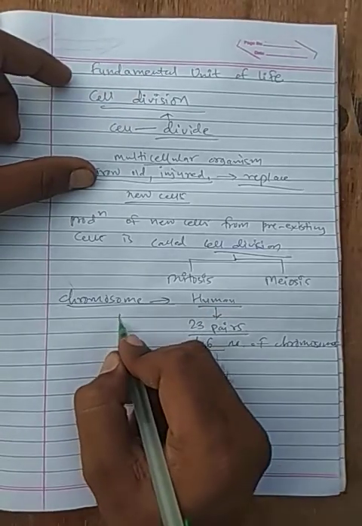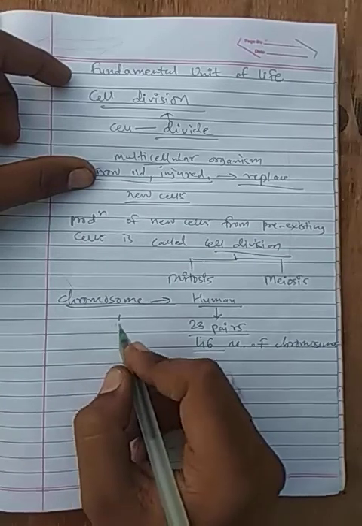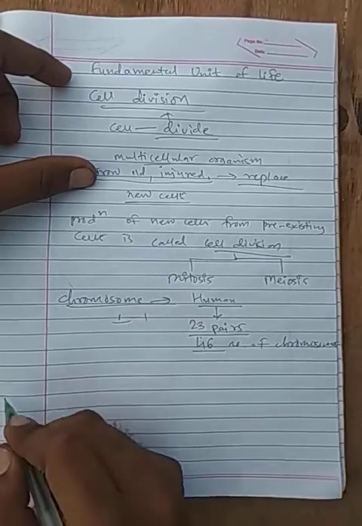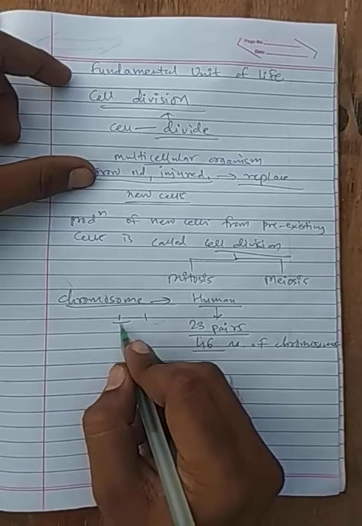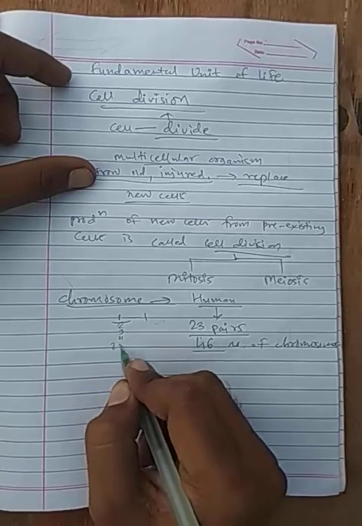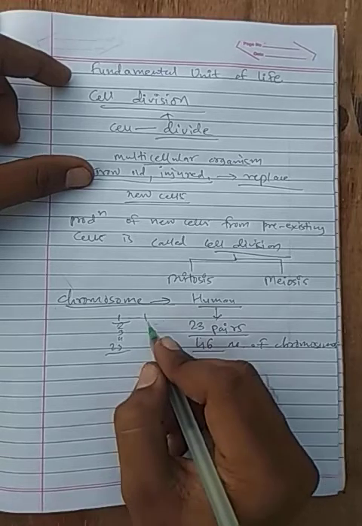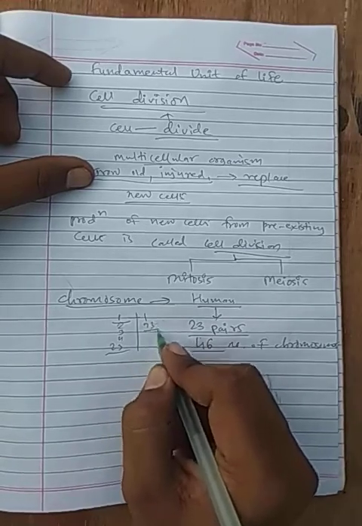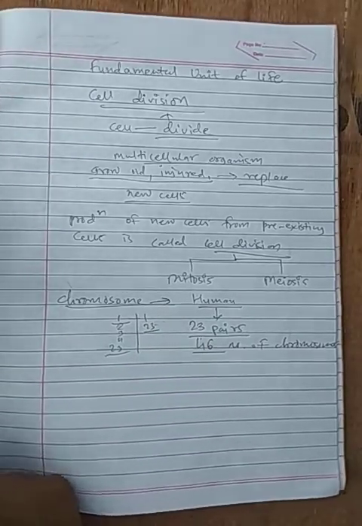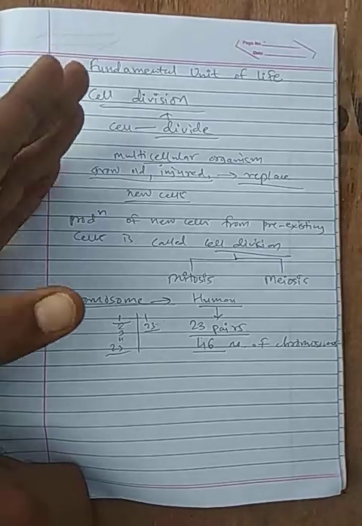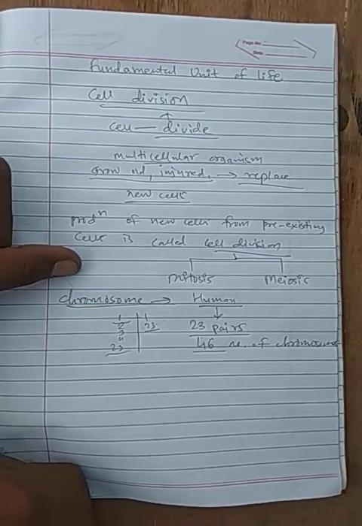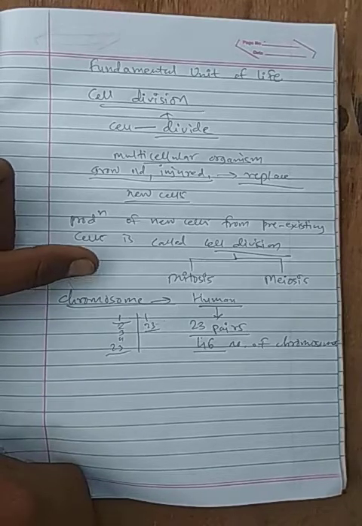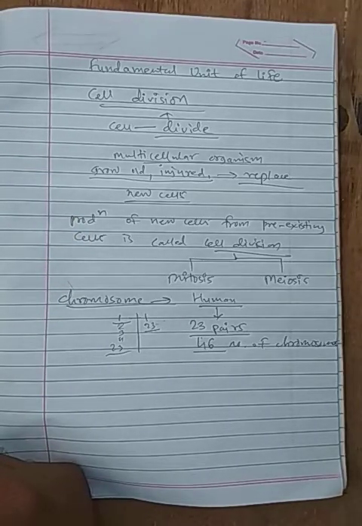So these 46 chromosomes, or we can say 23 pairs, because 23 and 23 are both the same. If you consider the first chromosome of these 23, it will have another of the same structure. So 1, 2, 3, you go to 23, and similarly there are 23 others. So 23 and 23 having the same structure, a total of 46 chromosomes are present in a human, or we can say in every cell of a human.